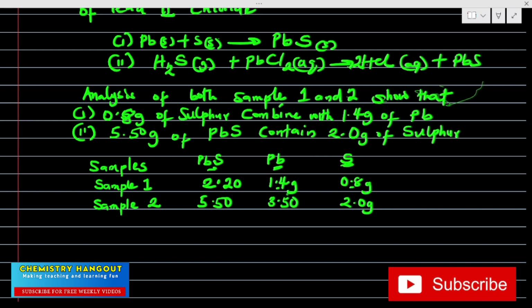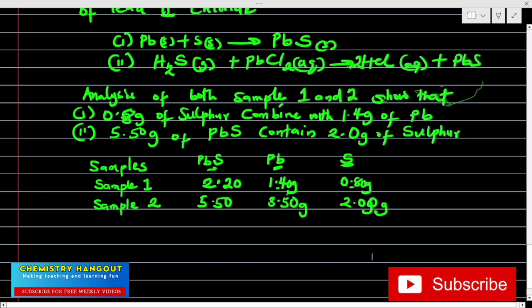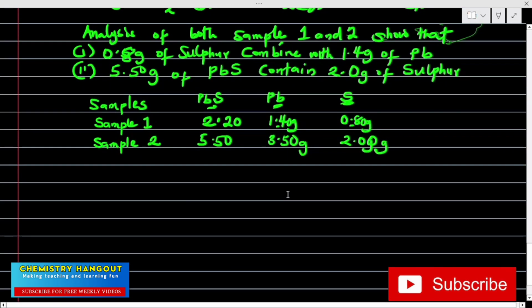Let me leave it to 2 decimal places so that it will be coherent. So you can see now we have gotten the values that we need. We have completed what they gave us by getting the values.